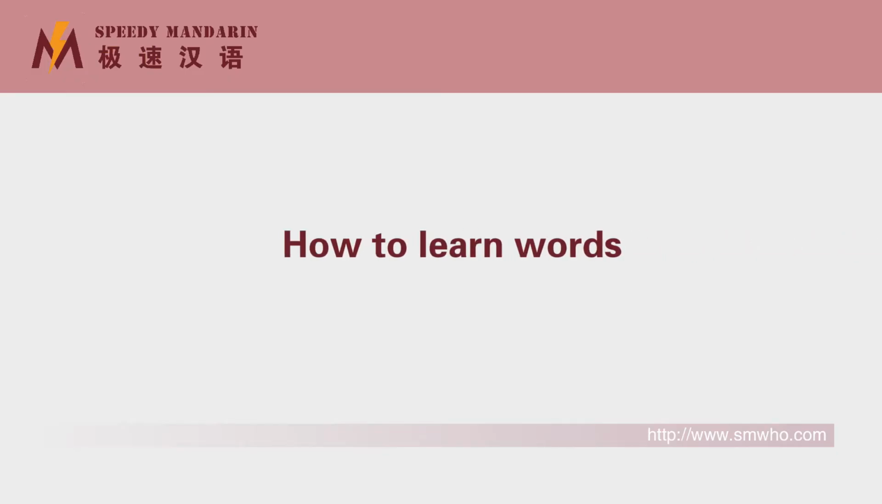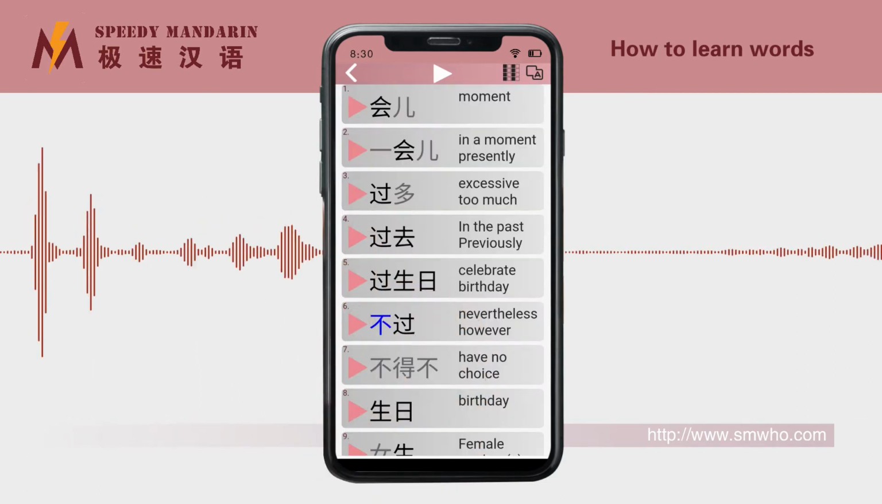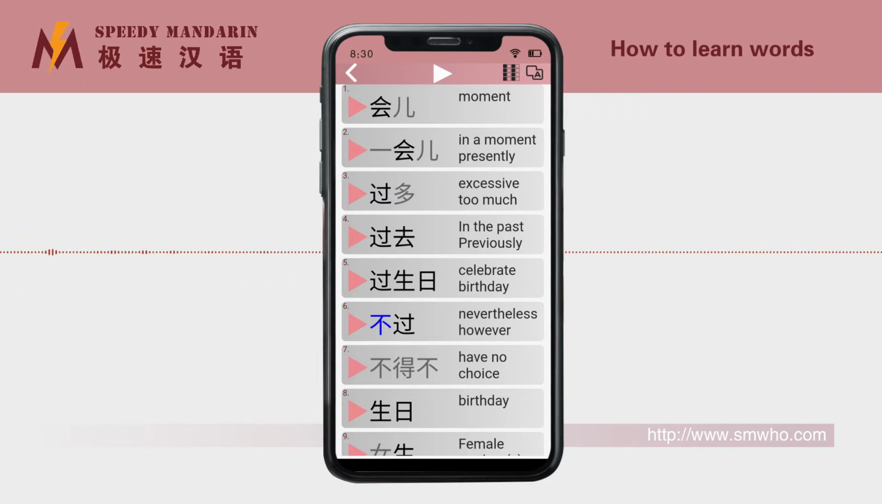To learn words, after remembering the Chinese characters in each lesson, click this button to enter the page of learning words. Click this button at the top, and all the words will be read in a circle.